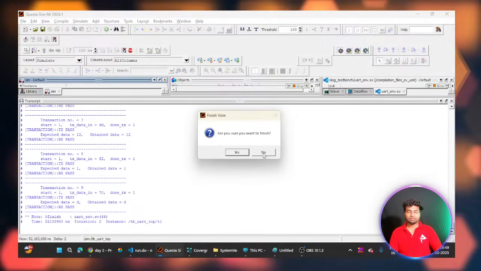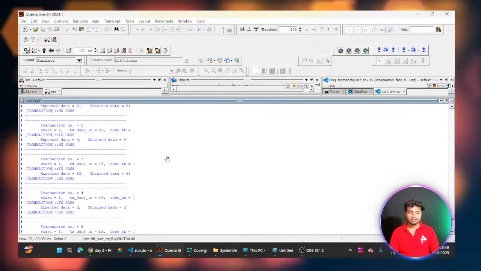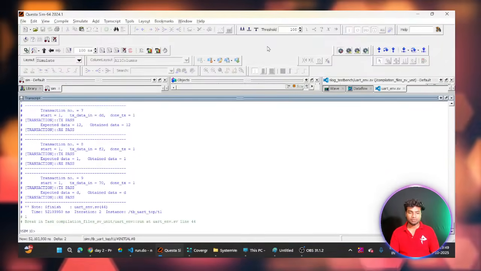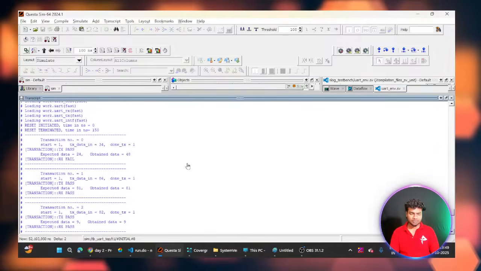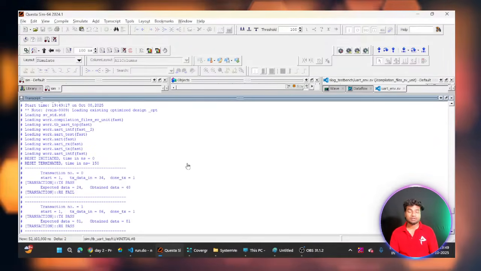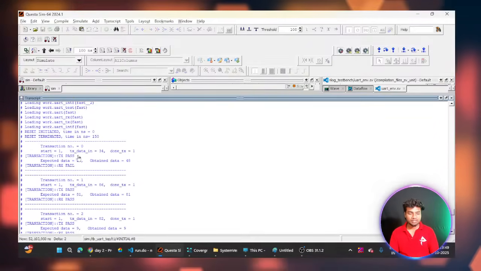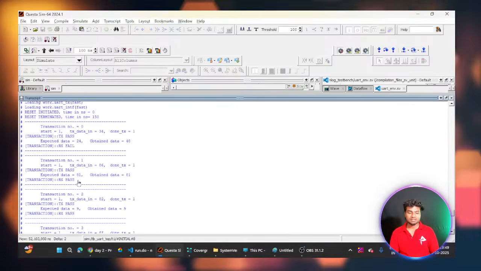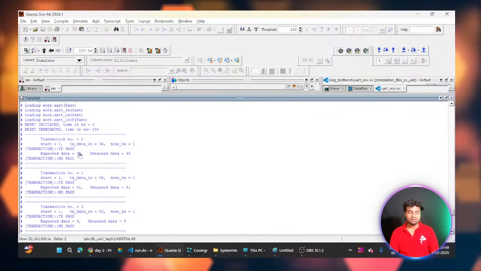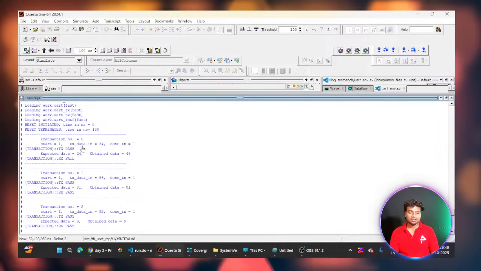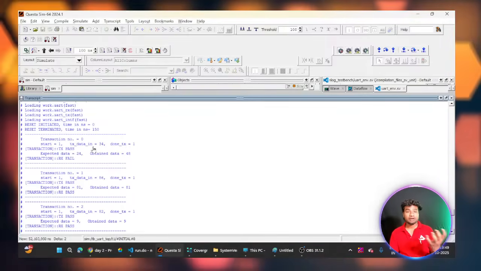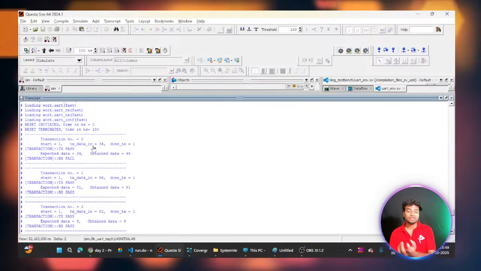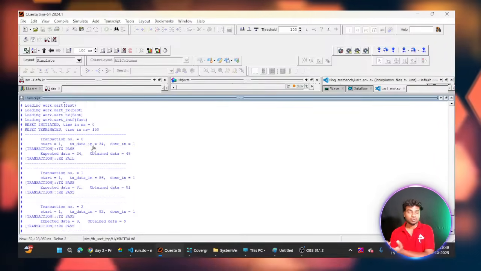So I am receiving my output. You can see here in the transcript, I'm trying to maximize. This is my transcript output. You can see here the number of transactions, as we already saw in our code, is 0. I'm counting my transactions 0, 1, 2, 3. Every time I'm sending the data. So tx_data_in is my transmitted data, which is sent to the receiver UART.